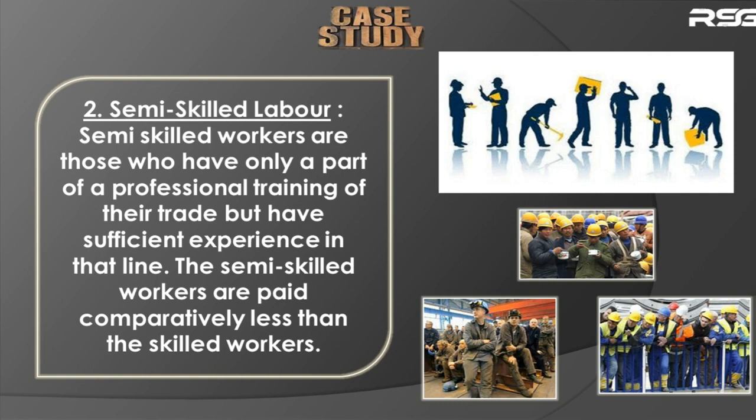Like for example, carpenters, weavers, they don't hold any degree or diploma, but yet they are superb in their field of work. You understood? Workers like carpenters, weavers, goldsmiths, etc., fall under this category. But the semi-skilled workers are paid comparatively a little less than the skilled workers. They may be very good at their art and their work, but yet they are paid less than the skilled workers.